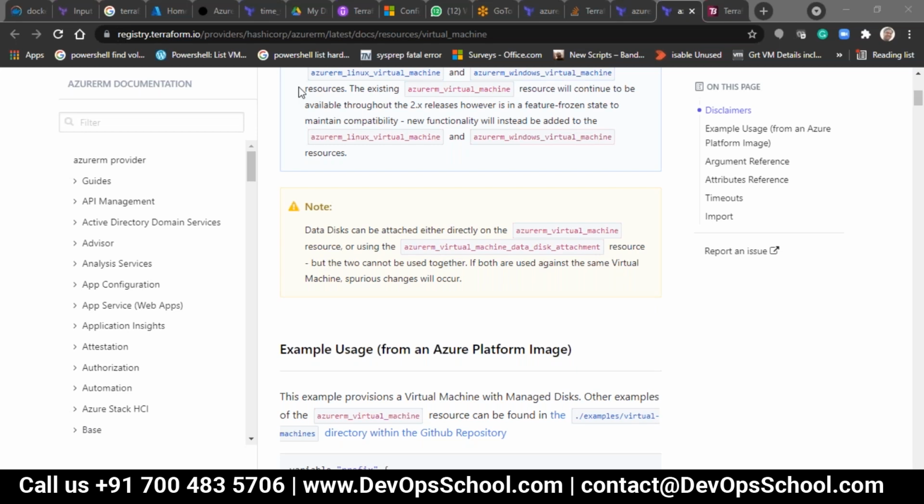For me there is a Go meeting tab on the side. I'm not able to see anything, frankly speaking. I have put it in the center of the screen. What you are able to see in the center for me is that a data disk is attached either directly on the Azure Virtual Machine.